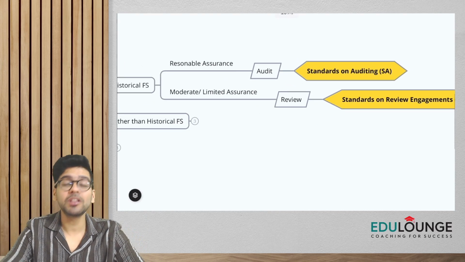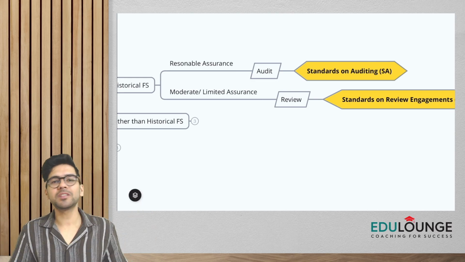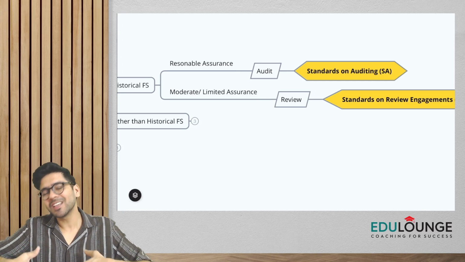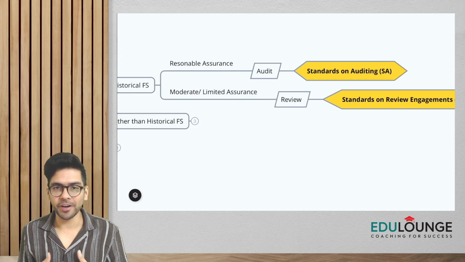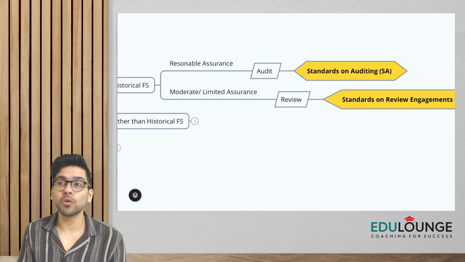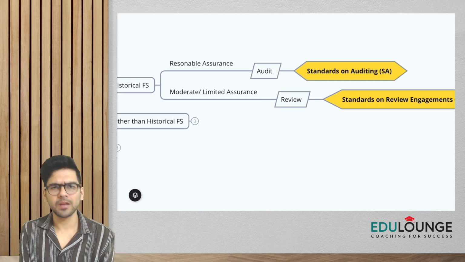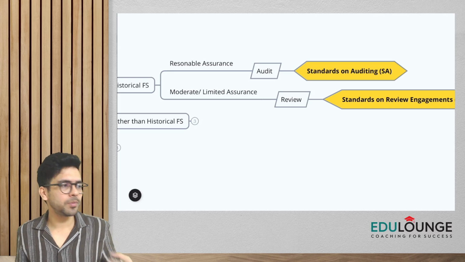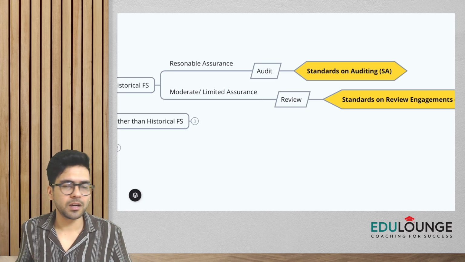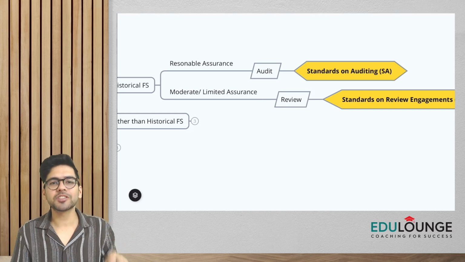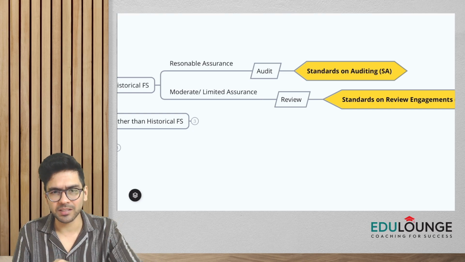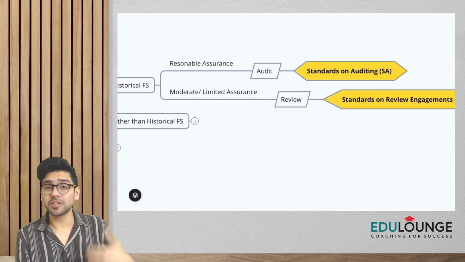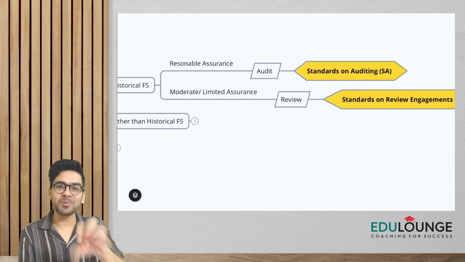If, however, you are doing the work of review, in very layman's terms, I always see review like a younger brother of audit. In review, we don't check things in as much detail as we do in audit. Like in audit, we will assess the accounting and the internal control system in detail, and in review we don't do all such things. For example, review might be just for the quarterly financial statements of a listed entity, so we would just check whether the financial statements are accurate, etc., right? So review is like checking fewer things. It's not done in as much detail as we do in audit. It's like a younger brother of audit, right?